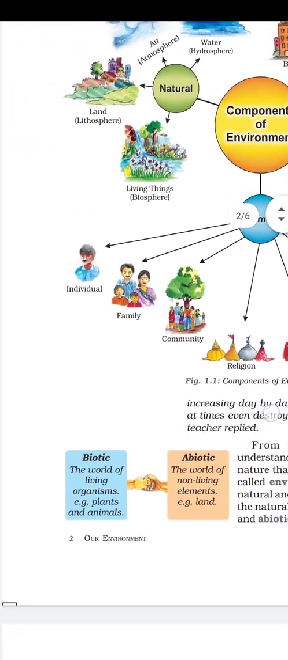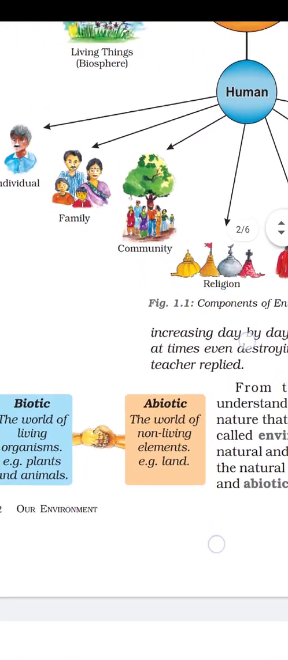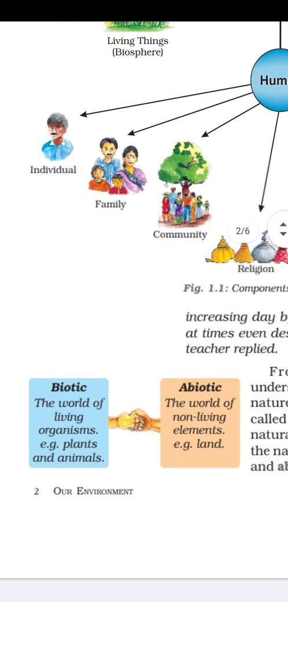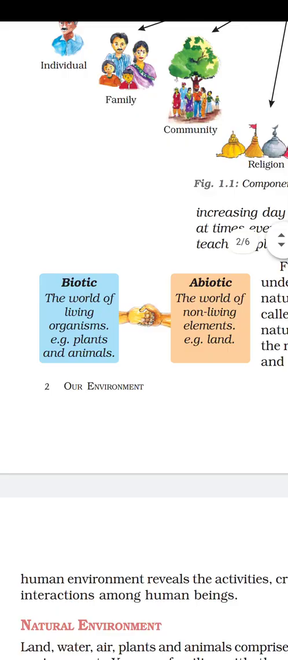And we also discussed the biotic and abiotic things. Biotic means which have life, and abiotic means which do not have life. So all living things come under biotic, and all non-living things come under abiotic. You can take some examples of biotic and abiotic, children.